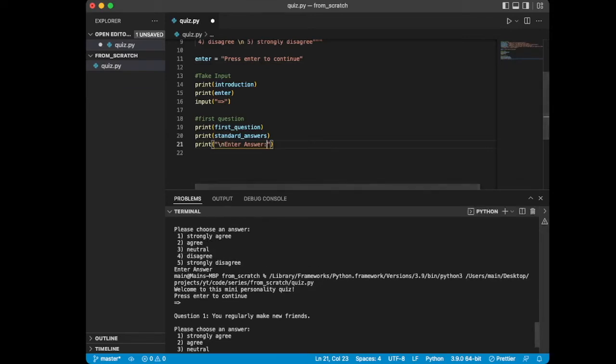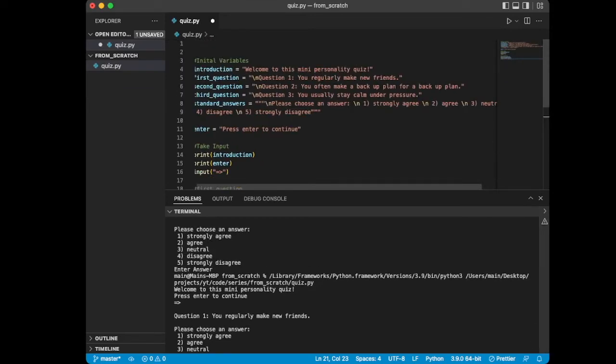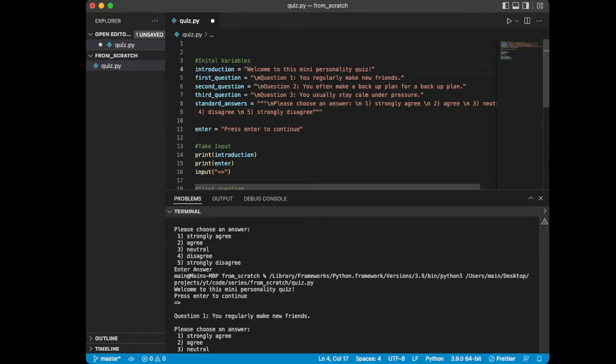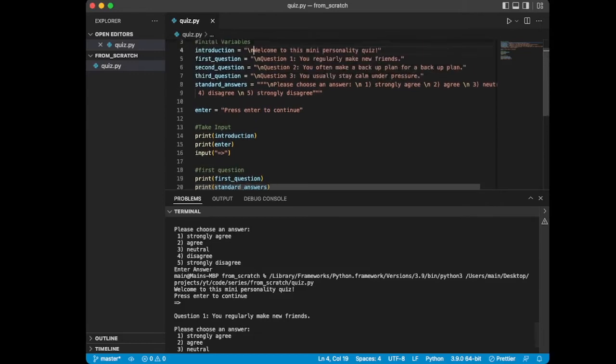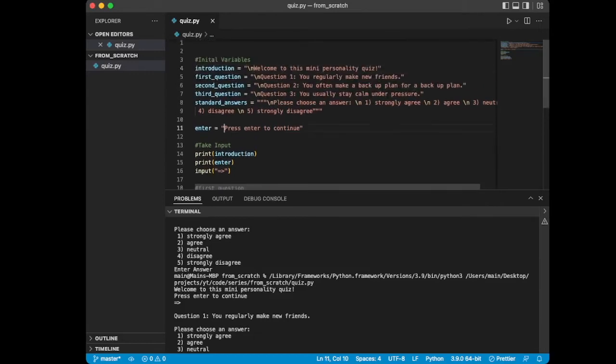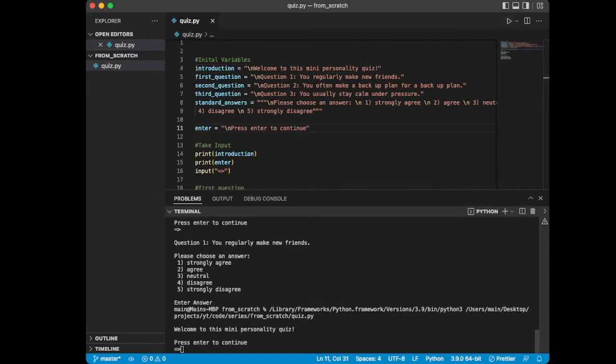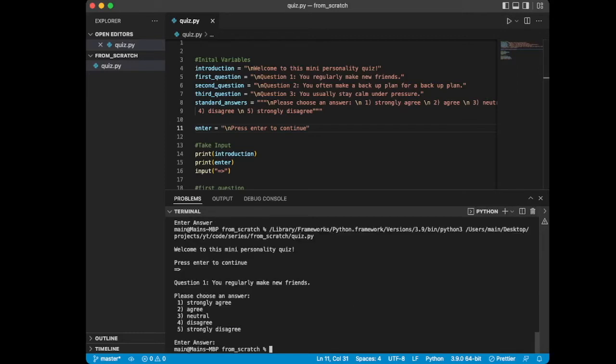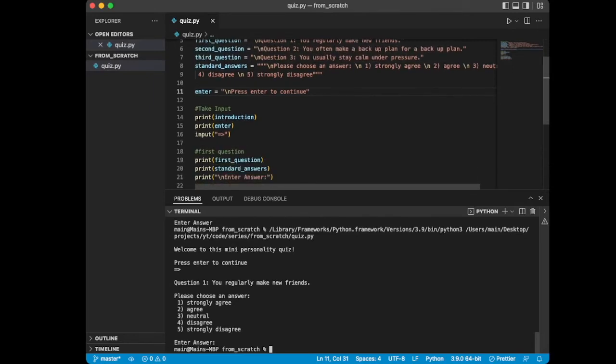I will just also format this intro to look a little bit better as well. So I will give it a line break to start as well. And then I think I'll also do that on our entry prompt. So to give it one more run, you can see now we have the space for where it starts. Press enter to continue. We go ahead and do that, and we get a nice clean question 1 there. And since we have standardized the prompt for answers, we don't have to do this ever again.